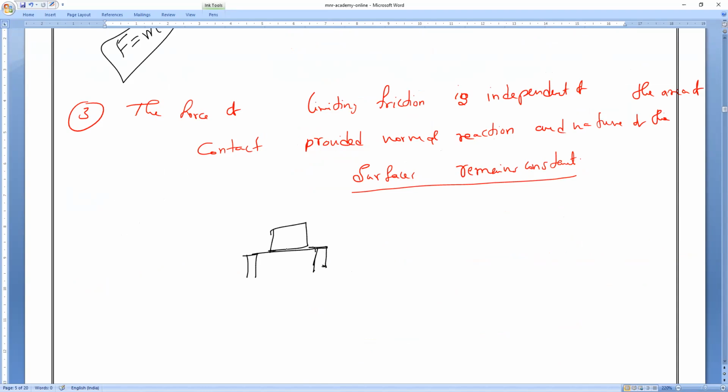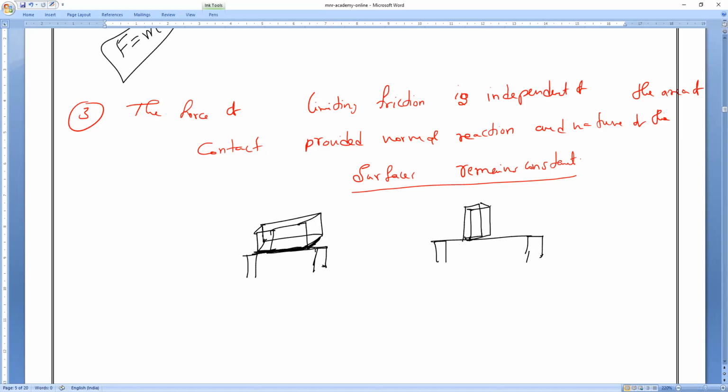Iron block. So this much area is contacting. Now I will take another iron block, like a brick. We all know a brick, we have made a cuboid shape. Do you all remember? So now see, this much area is in contact here. Now I will take another same iron box where less area is in contact.